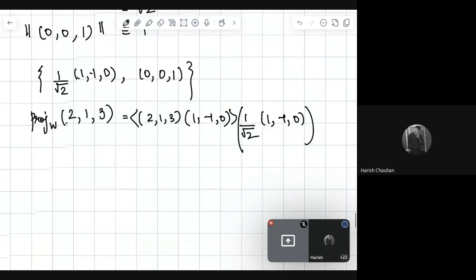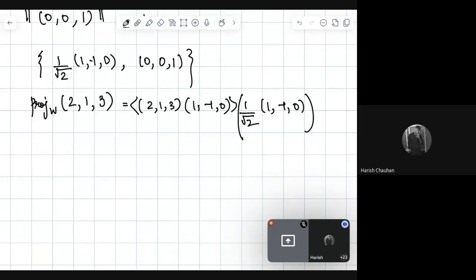Inner product and dot product are the same, right? Yes, inner product and dot product are the same.